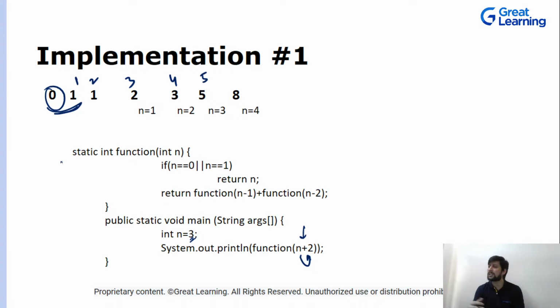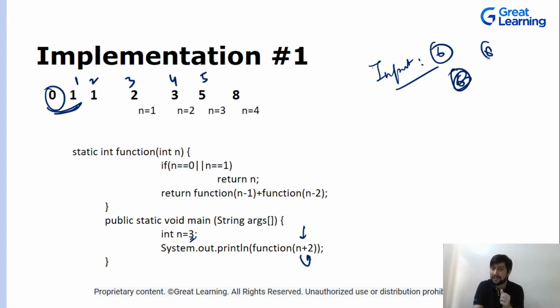Also this depends on the question, right? Whenever you are coding, it will be given to you. If input is 6, you have a Fibonacci. Let's suppose the question asks you to find the sixth Fibonacci number in the series, and the answer is given as 8.